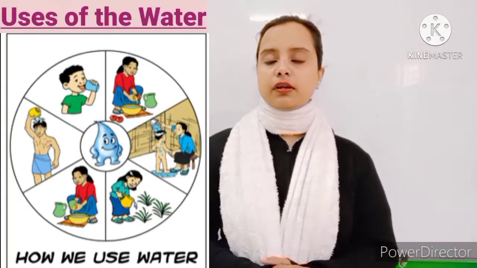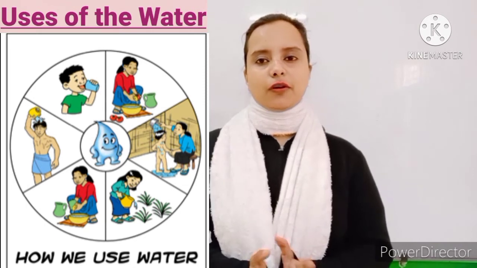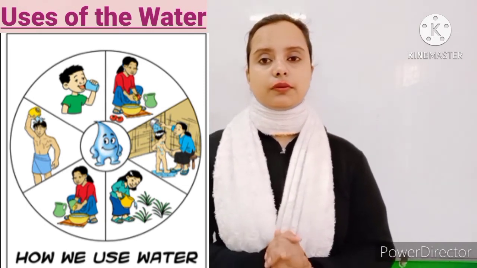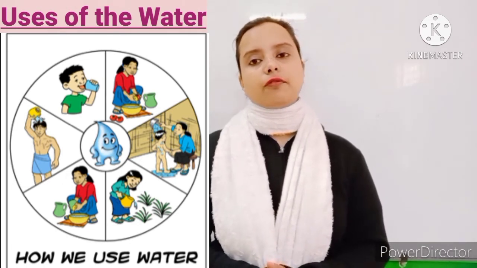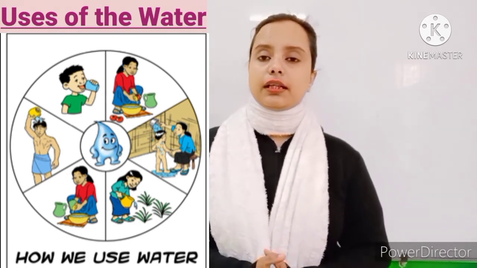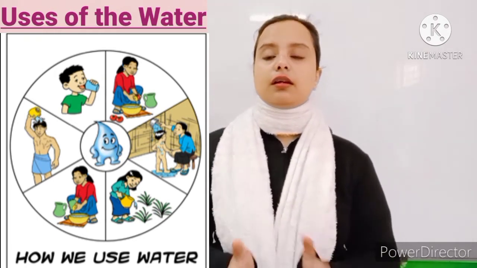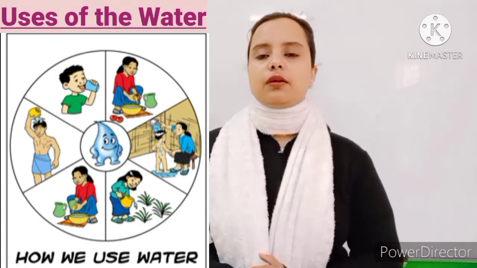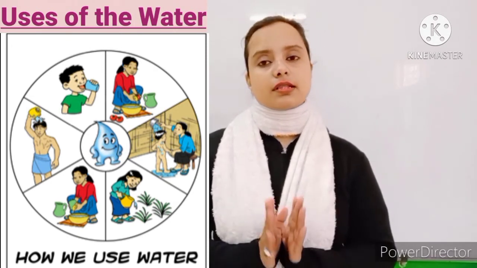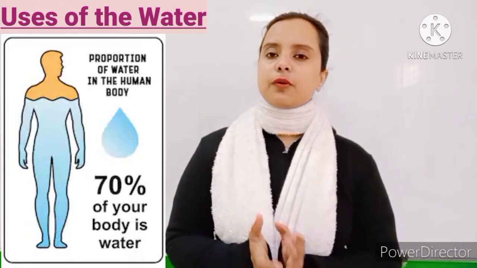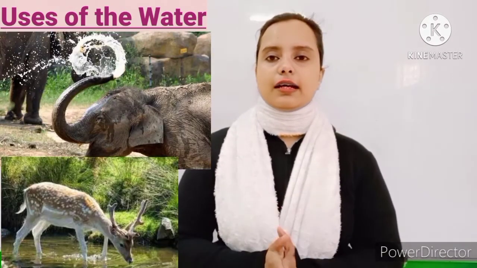Now students, what are the uses of water? Water is used for bathing, for washing clothes, for washing utensils, and for drinking. We use the water for drinking and also for cooking food. Our body contains 70% water, so water is very essential for us.